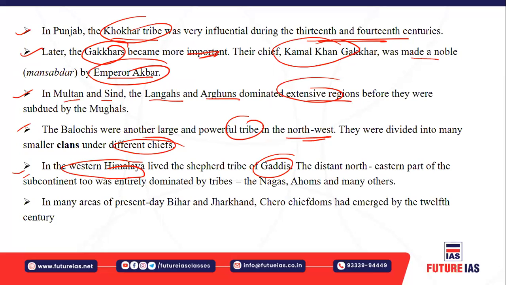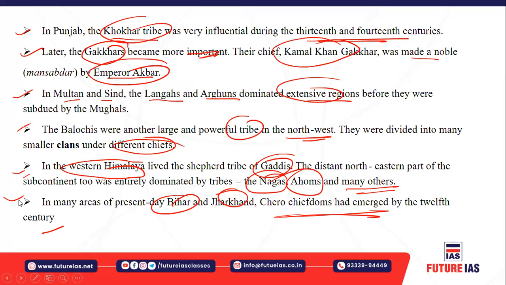And you must also understand these tribal people used to live in the northeastern part of the subcontinent also. For example, the northeastern states are basically dominated by tribal people, the Nagas, the Ahoms, and many other people, isn't it? Even the present day Bihar and Jharkhand, right? Many such tribal communities used to stay over there. So there were many such tribal communities who were very powerful and who ruled certain areas also.